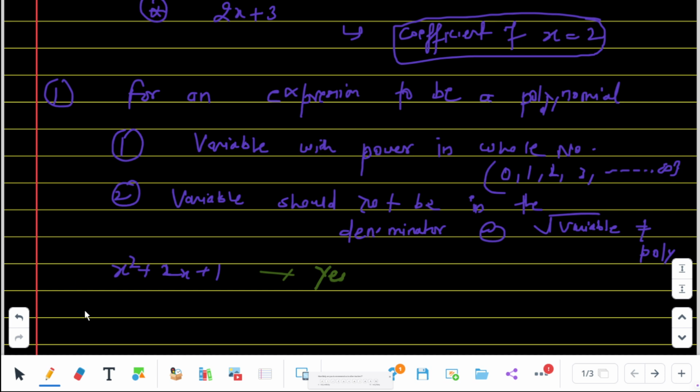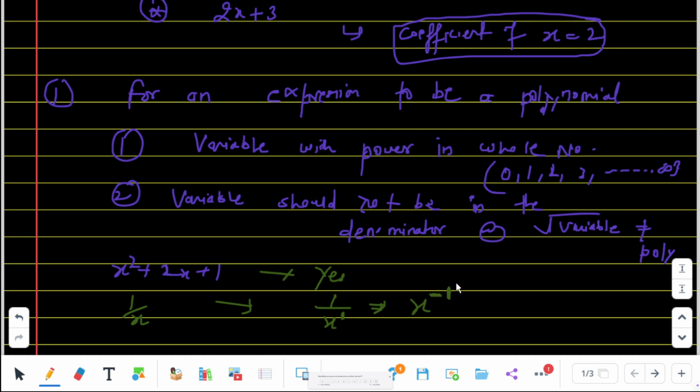Second one, 1 by x. Is it a polynomial? Let's find out. In 1 by x, the power of x in the denominator is 1, but when we apply the power rule, it goes to the numerator and the power of the variable becomes minus 1.